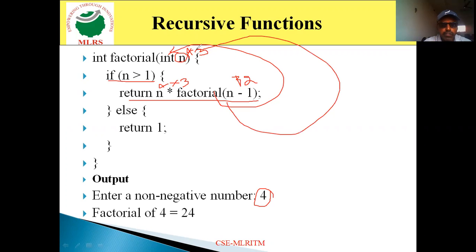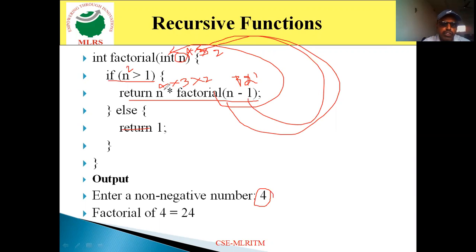So now again, it executes the same statement. But now the n value is 2. So 2 greater than 1. True. Again, n into, means 2 into factorial of n minus 1. 2 minus 1, 1. So again, factorial 1, it is a function call. Now again, it goes to this one. Same again, n greater than 1, that is 1 greater than 1, false. So it executes the else part, return 1.